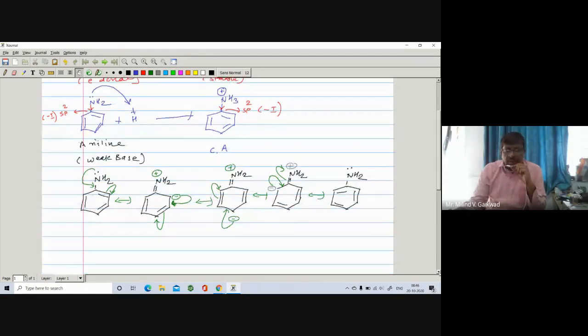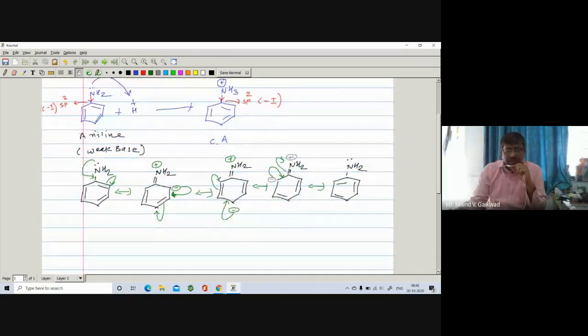Now, let's compare the basicity with the corresponding analog, where we replace the pi bonds of aniline. Here is the aniline nucleus, and we replace the pi bonds, and here you are getting NH2 and a lone pair. This compound is cyclohexane amine.